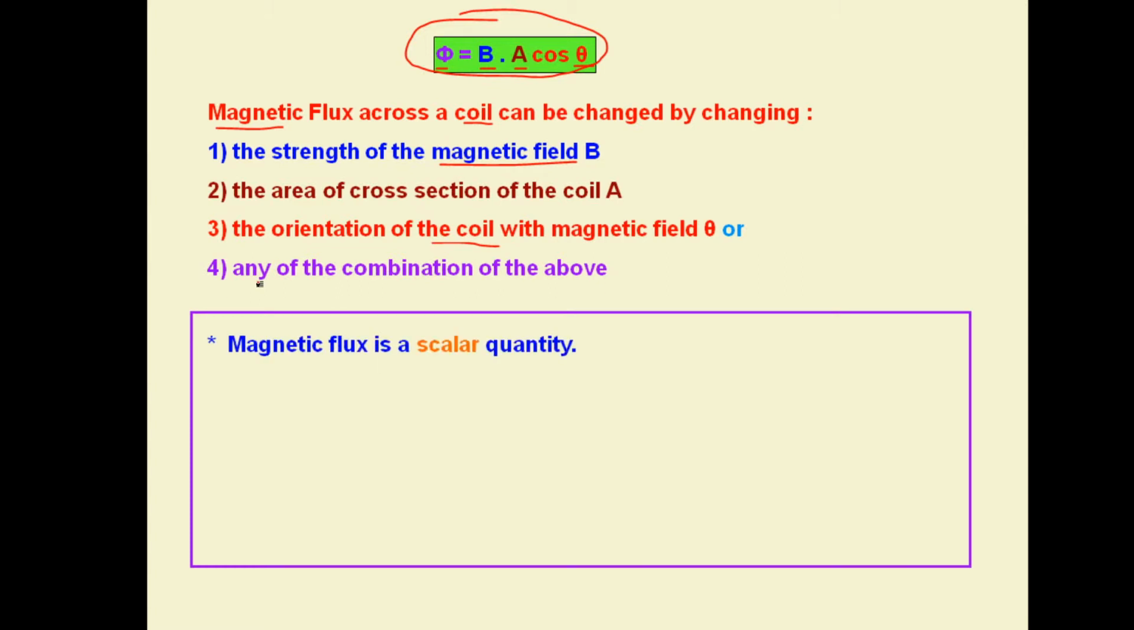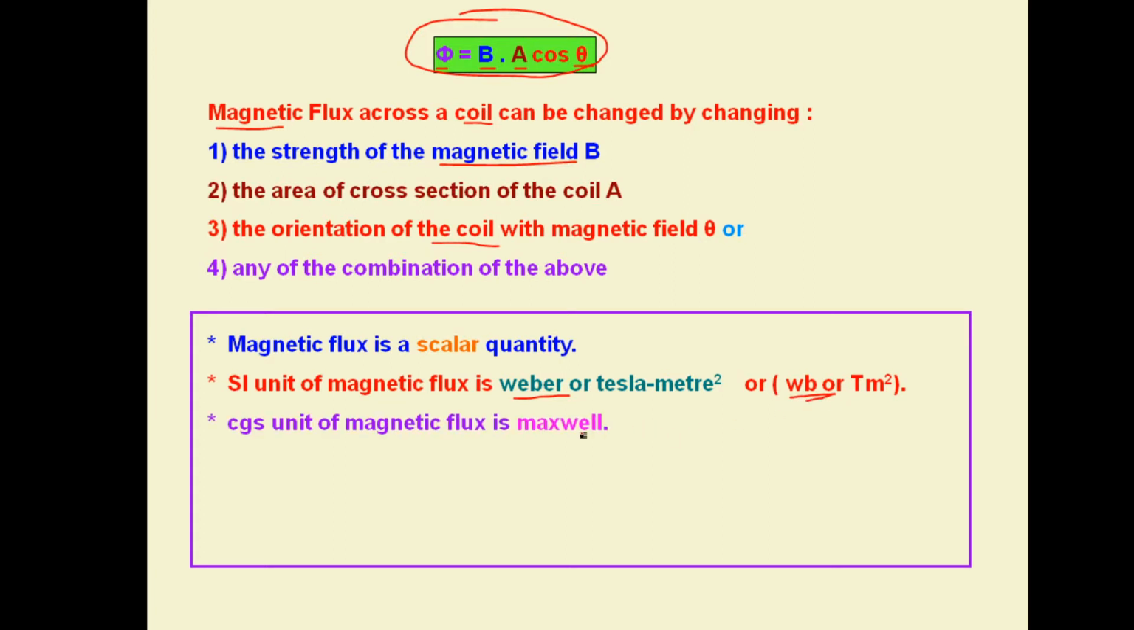So the magnetic flux basic concept: magnetic flux is a scalar quantity, being a dot product. The SI unit of magnetic flux is Weber or Tesla meter square. Weber is denoted by Wb, W capital, b small. Then the CGS unit is Maxwell, or we can say it is Gauss centimeter square. And the relation between Maxwell and Weber is 1 Maxwell equals 10 to the power minus 8 Weber, or in reverse we can say 1 Weber equals 10 to the power 8 Maxwell.